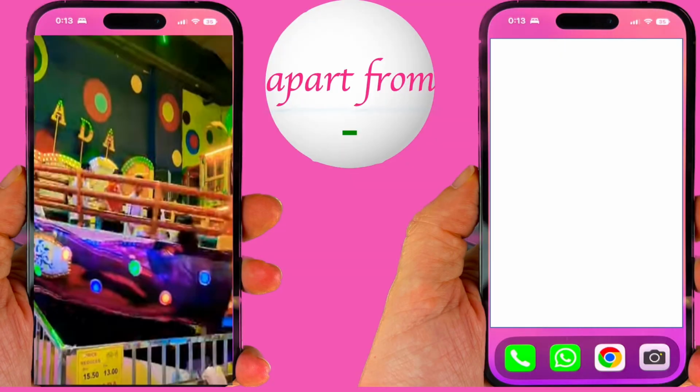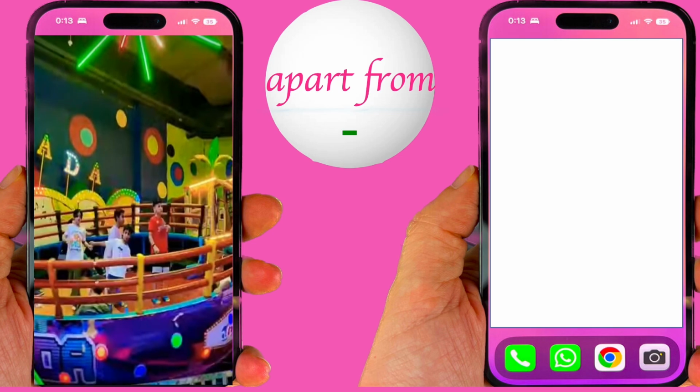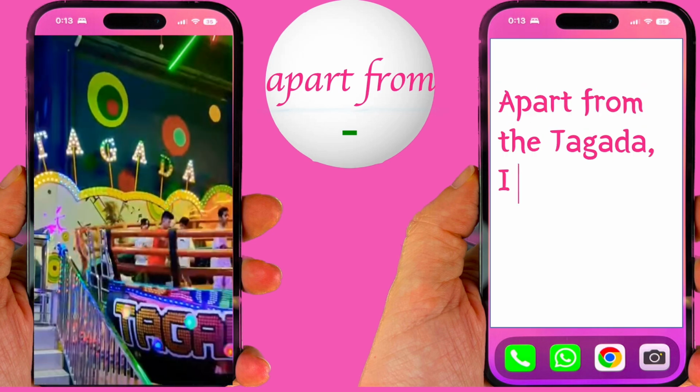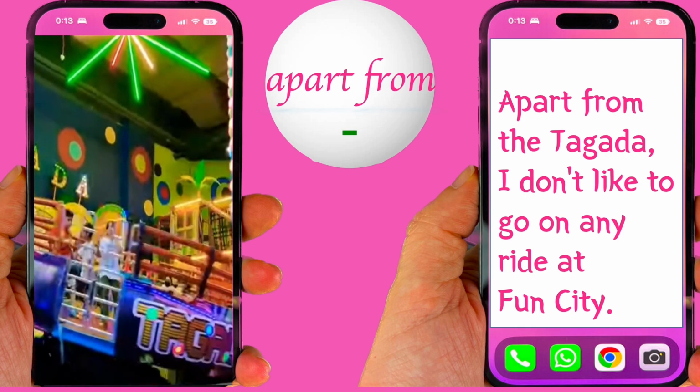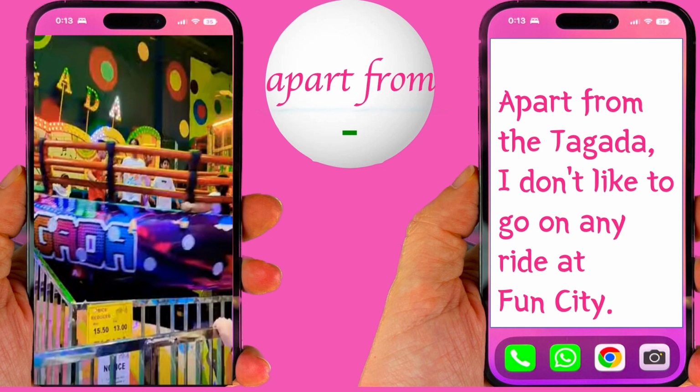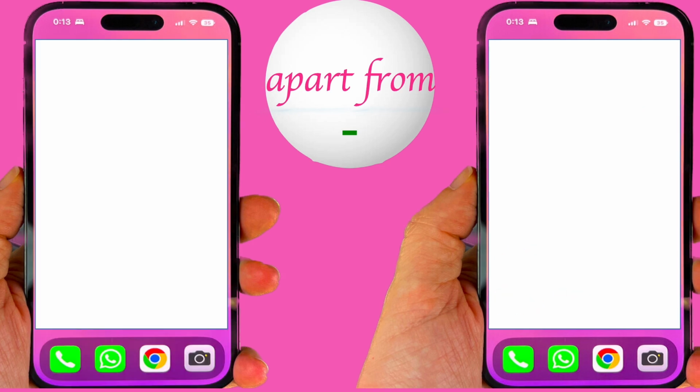Let's move to the next example, apart from to mean exclude or to subtract. Apart from the Tagada, I don't like to go on any ride at Fun City. So I don't like them all except for the Tagada. Now look at the examples.